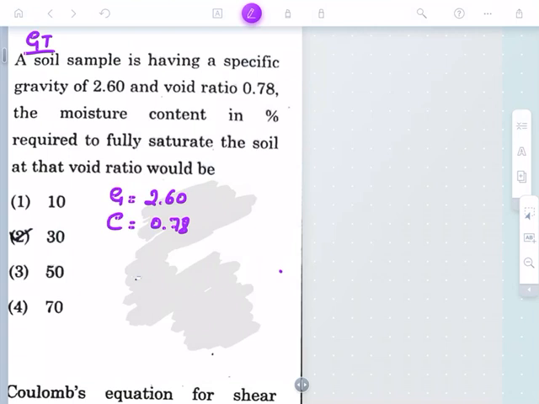They are asking us to find the moisture content W in percentage required to fully saturate the soil at that void ratio. We need to make the soil sample saturated up to 100%, which we can take as 1. At the same void ratio, they are asking us to find the value of water content, moisture content in percentage.